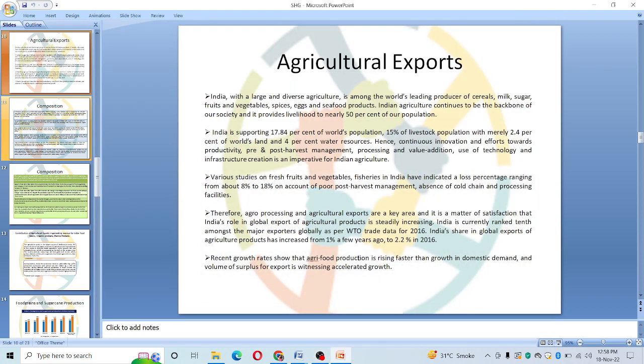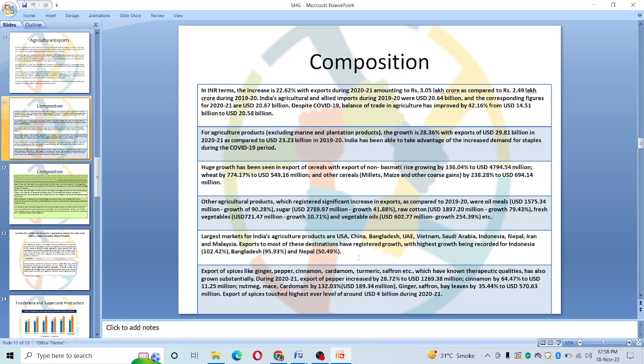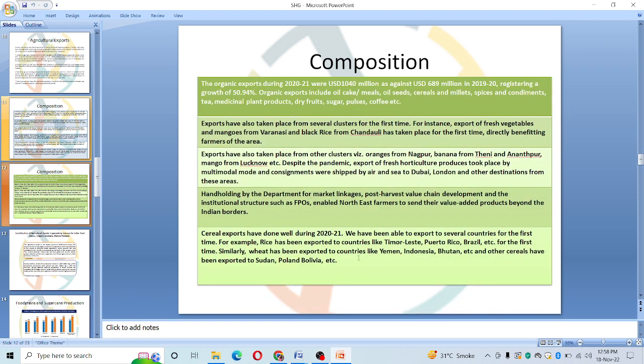So for the introduction, we need to write about India and the export status of India so far. Then in composition, we need to compare the growth statistics of the last 2 years, and then the largest importers, the largest export in case of agricultural products with growth rate in percentage.